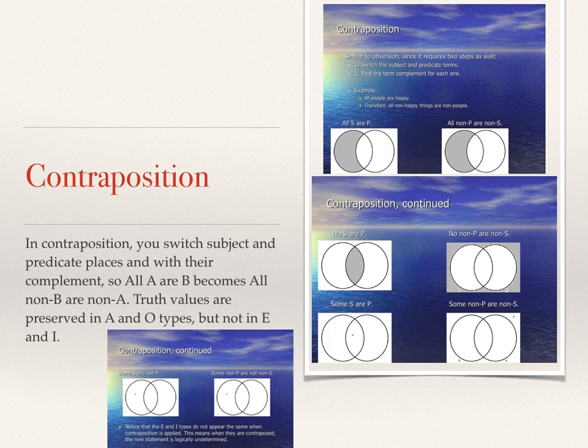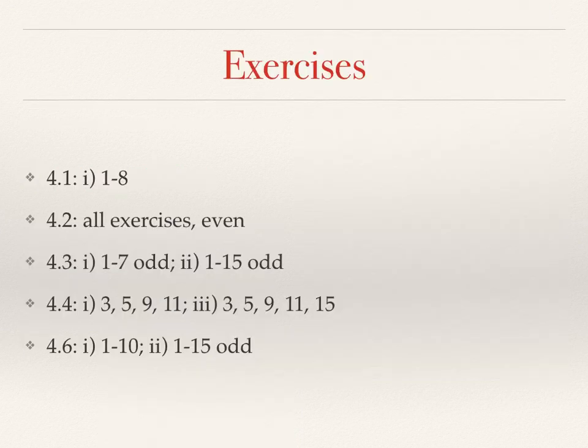But the key to understand with these is that you can use these to translate sentences and maintain the same truth value, because that's what's key to logic, remember, is that you want to preserve the truth value across a series of propositions in order to arrive at a conclusion. If the truth value becomes contradictory, then you know you have done something wrong somewhere along the way. So that should be enough to be able to get you going with the exercises for this section.